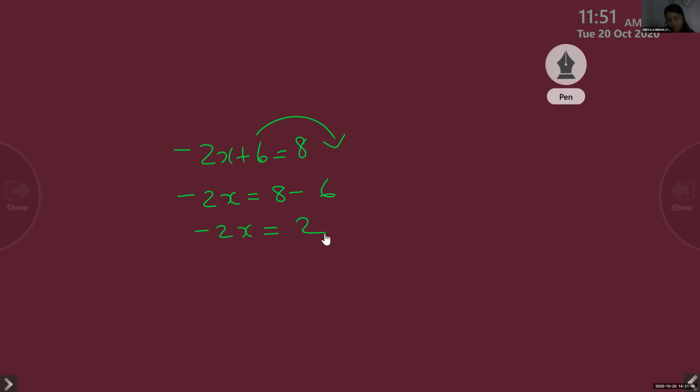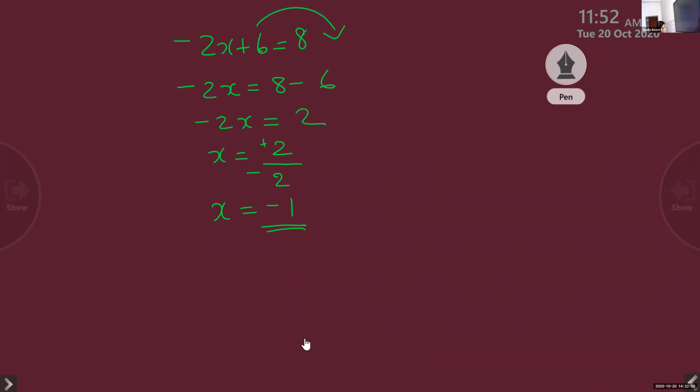So negative 2x is equal to 2. Negative 2 divided by 2. So x is equal to how much? X is equal to negative 1. 2 divided by 2 is 1, and put the sign negative. Negative 1. You have to follow the rules of division.